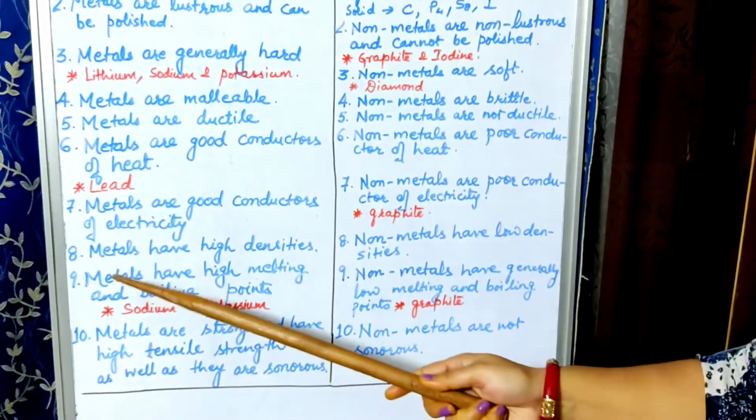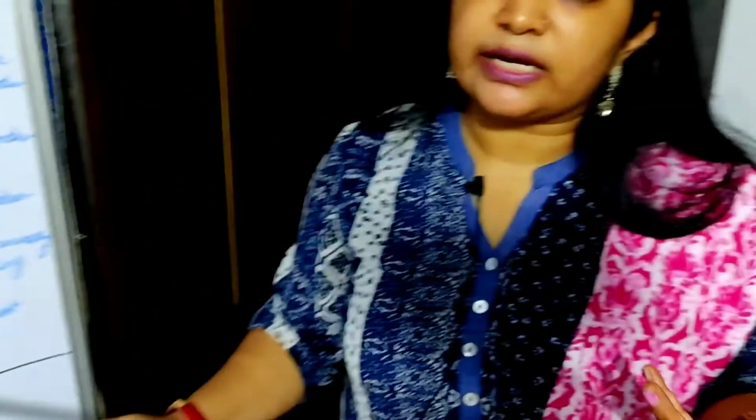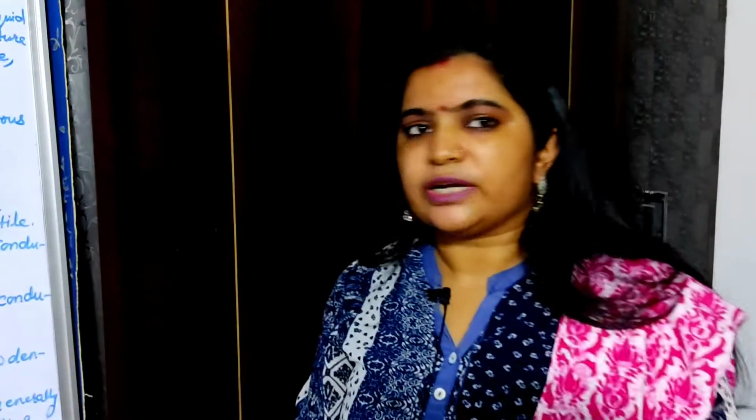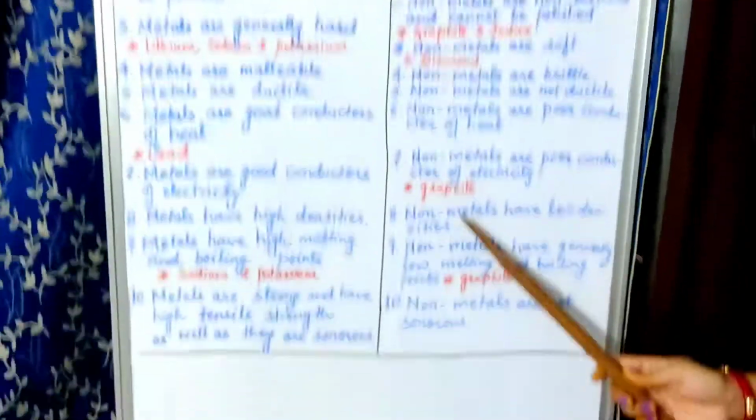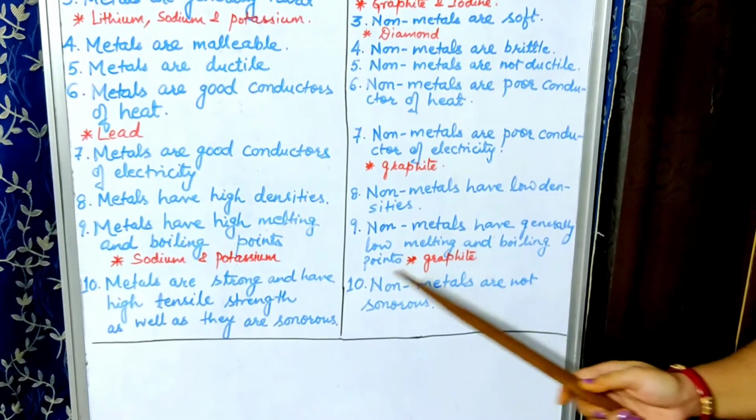Next is, metals have high densities. Generally you might have seen that most of the heavy vehicles used for transportation are made up of metals. Even the big towers in the industries are based on these. Due to this property, metals are used for the manufacture of such towers or heavy vehicles. Eighth point is, non-metals have low densities. Generally non-metals have low densities.